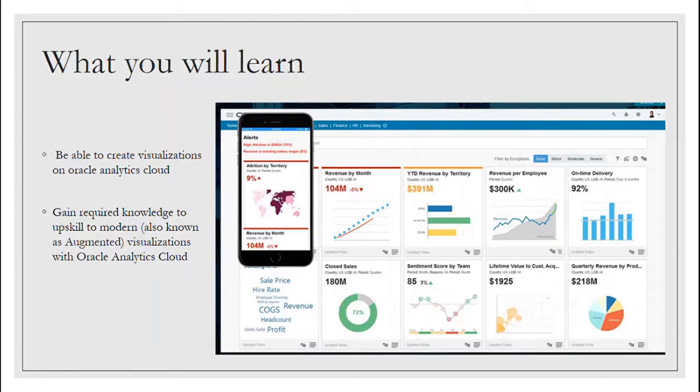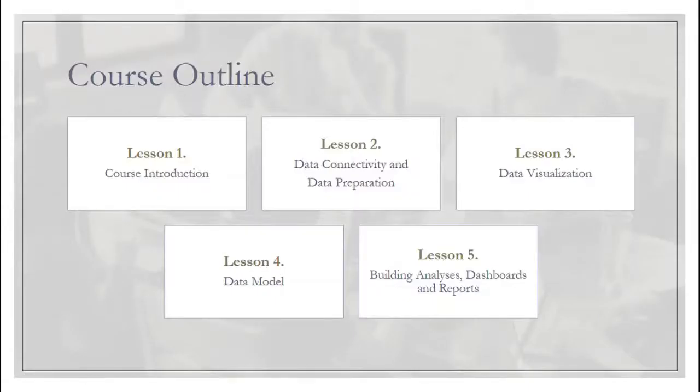So the knowledge that is required for you to upskill yourself, that is what you will be gaining through this course. So these are the things that you will be learning. And now let's see the course outline. Whatever is required for you to learn as a part of OAC as a beginner will be explained to you in 5 different areas, in 5 different topics.